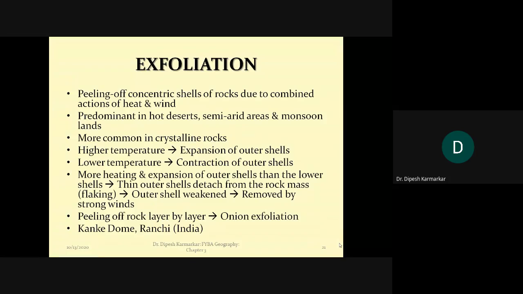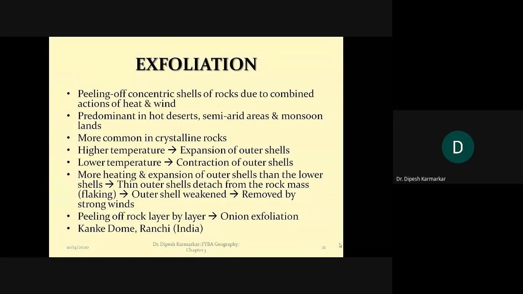Small tiny cracks will develop in them, and then the wind will play a role, because the wind will enter into those cracks. Okay, and the flakes that have already loosened up or cracked, those flakes of the outer layer of the rock, what will the wind do? The wind will remove them. Wind will remove those pieces.